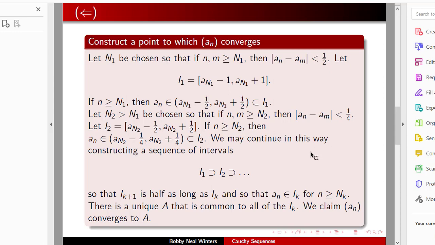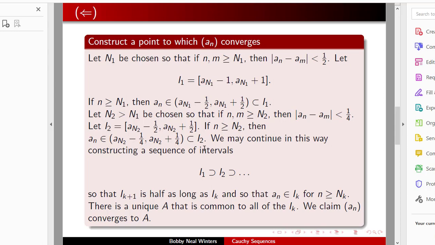And if n is greater than or equal to n_1, then a_n is an element of (a_{n_1} minus 1/2, a_{n_1} plus 1/2), which is contained in I_1. So we're giving ourselves quite a bit of leeway, because our control is a little floppy. We can't control around the center point that we're converging to. We have to control against these points that are loosely connected with each other.